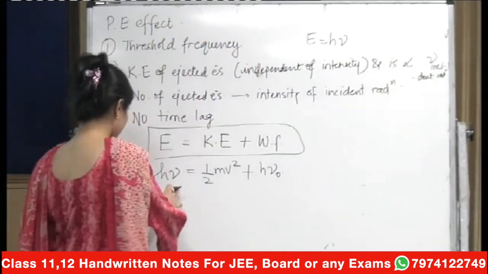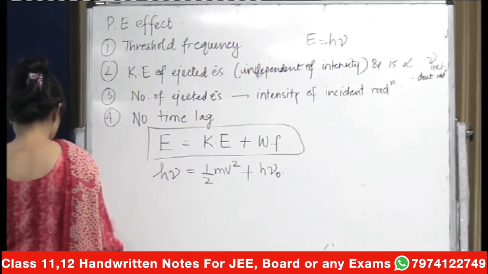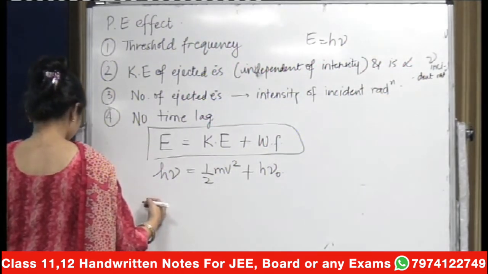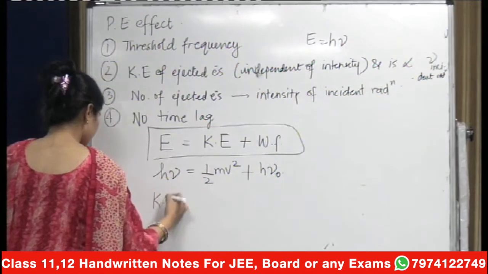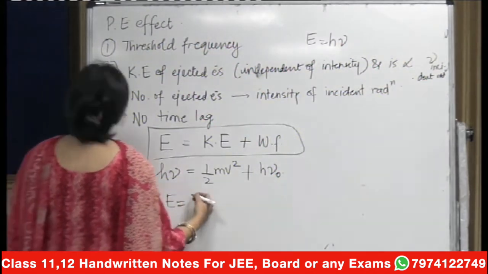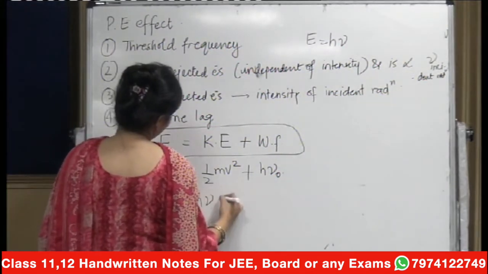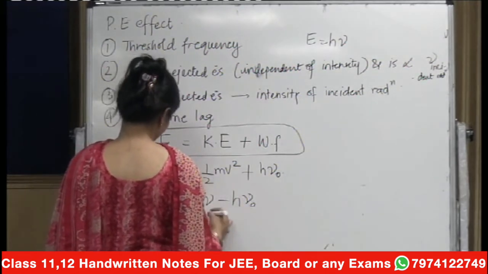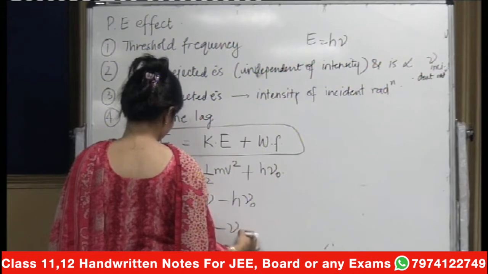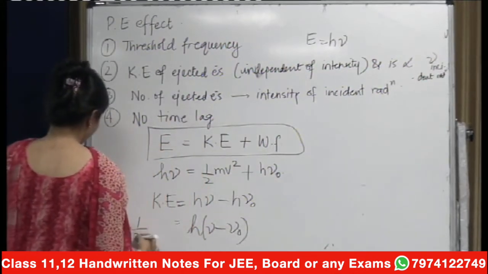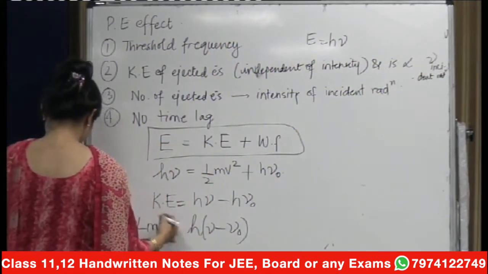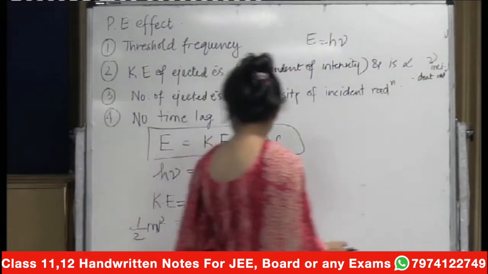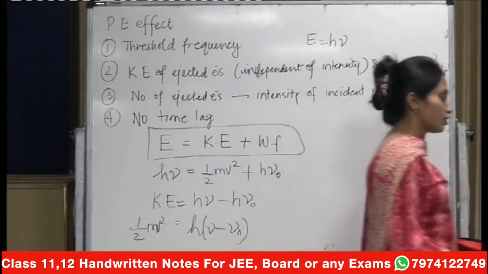So remember that this equation is important, and here you can write down kinetic energy therefore will be equal to h nu minus h nu naught, simple rearrangement, which will be equal to h into nu minus nu naught. This implies that half mv square is equal to h into nu minus nu naught.